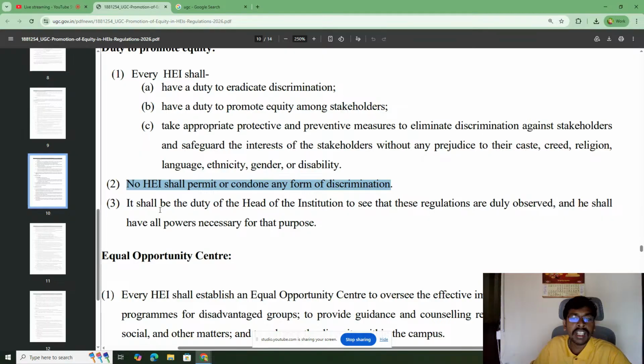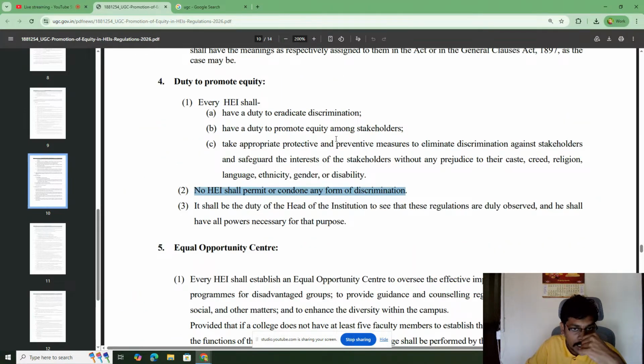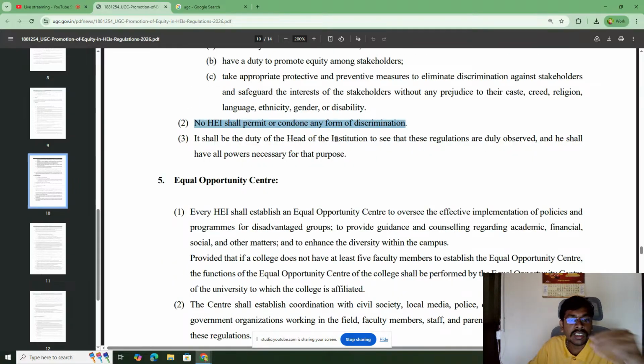If they receive any complaint on discrimination, they should take appropriate measures and make sure the regulations are duly implemented. So till now, the guidelines are clear that UGC is making sure there should not be any discrimination on educational institution campuses.